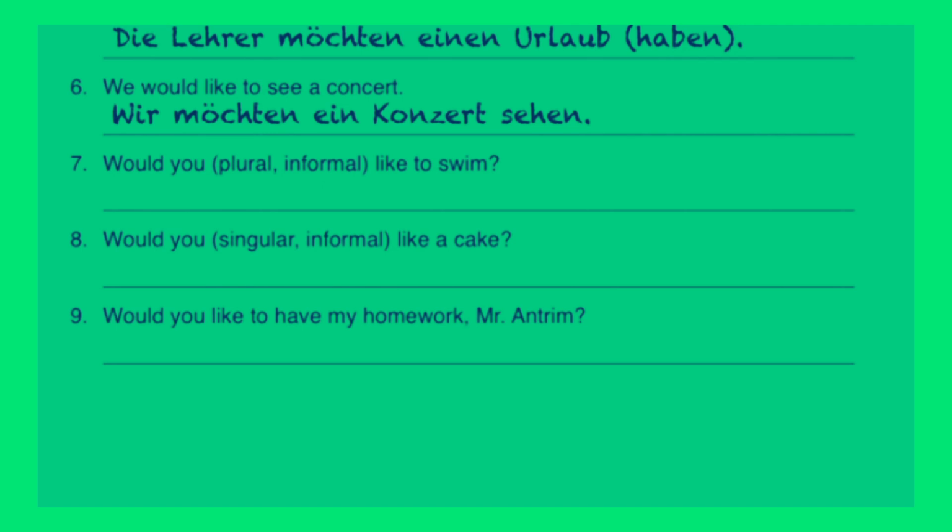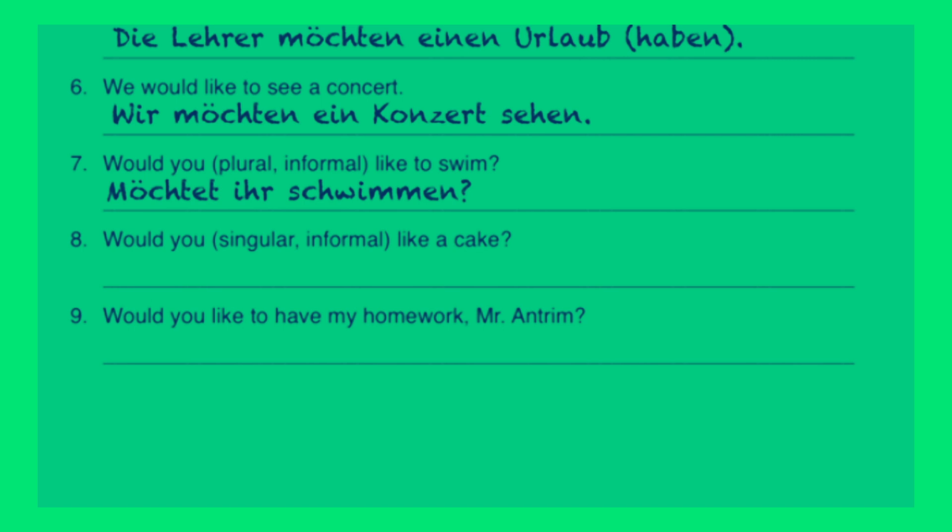Nummer 7. Would you, plural informal, in other words the ihr form, like to swim? Möchtet ihr schwimmen? Would you like to swim? You could also say möchtet ihr baden gehen? Would you like to swim, as in a leisure time activity, as opposed to schwimmen, which is generally speaking going to be the activity of a sport or something like that.